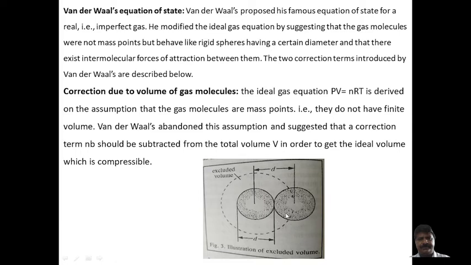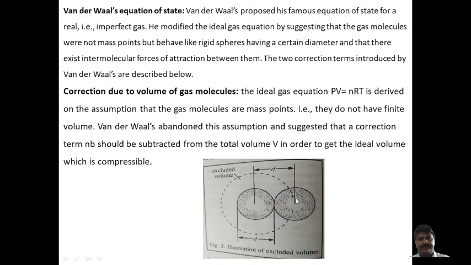Then here the attractive force will be there. This is the internuclear distance, which is called the diameter. It is the distance between the centers of the two nuclei of the two molecules. This is one center, and this is the other, and the distance between the center of this molecule and this molecule will be the molecular diameter.